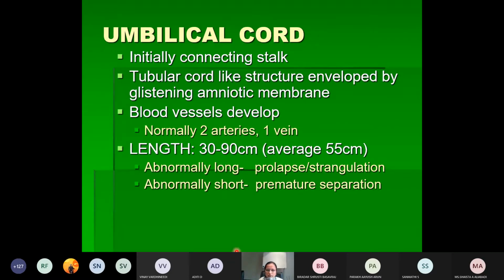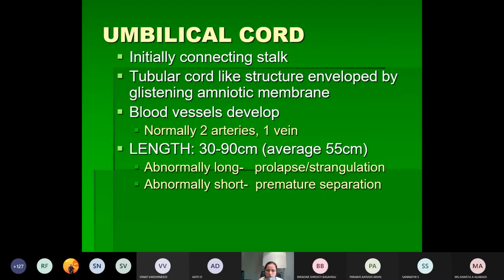In this, blood vessels will develop. Normally there are two arteries and one vein. The average length is around 55 centimeters. When it is abnormally long, it will lead to prolapse of the cord from the uterus, and it may encircle the neck of the fetus, leading to strangulation and ultimately hypoxia of the fetus.